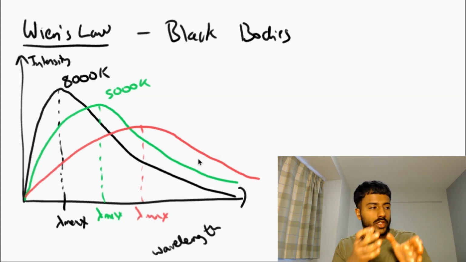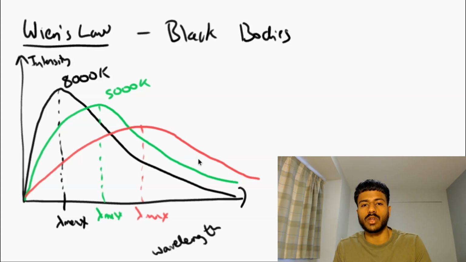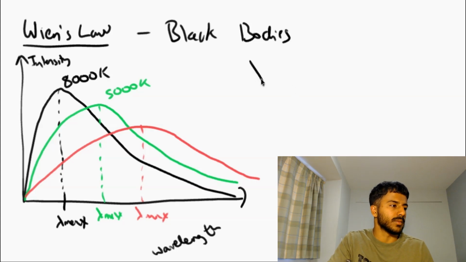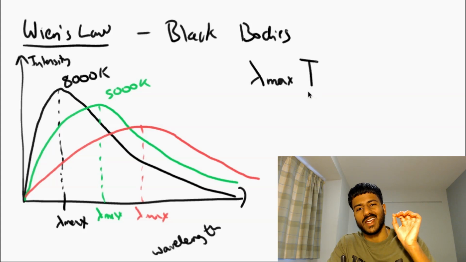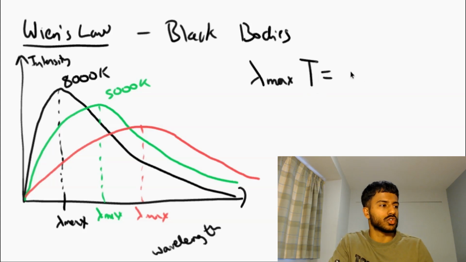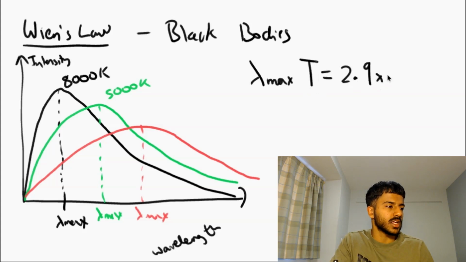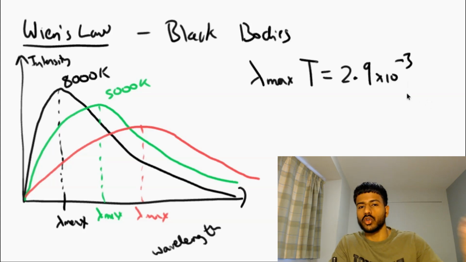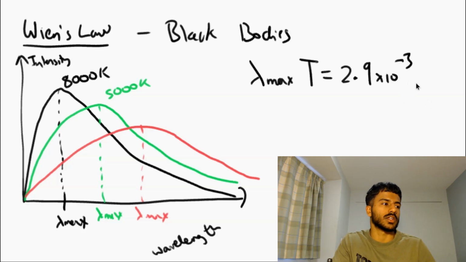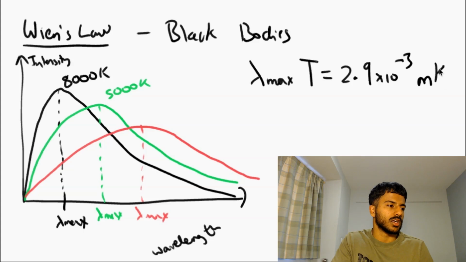And the reason I've called these values lambda max is that he's found out a relationship between temperature and this lambda max value. And that is lambda max times by the temperature in Kelvin is equal to 2.9 times 10 to the minus 3, and the units of this 2.9 times 10 to the minus 3 is meters Kelvin.